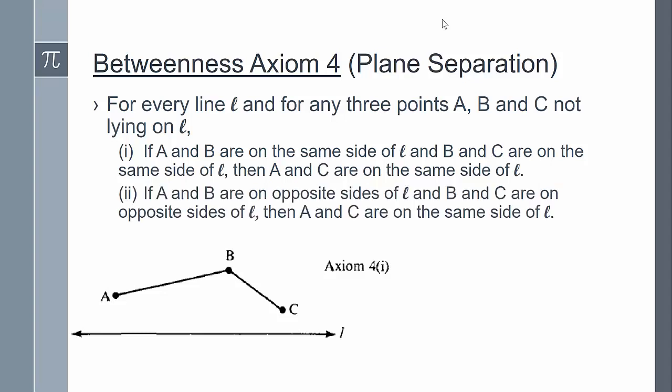Now the second part of axiom 4 states that if A and B are on opposite sides of L, and B and C are on opposite sides of L, then A and C are on the same side of L. So here's a picture for axiom 4 part 2. Axiom 4 part 1 actually guarantees that our geometry is two-dimensional, since this does not hold in 3-space. Betweenness axiom 4 is also needed to make sense of Euclid's fifth postulate, which talks about two lines meeting on one side of a transversal.